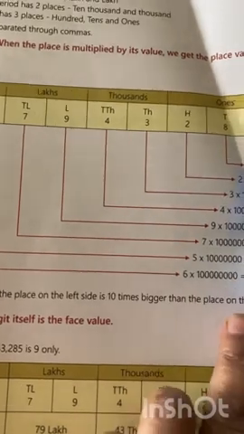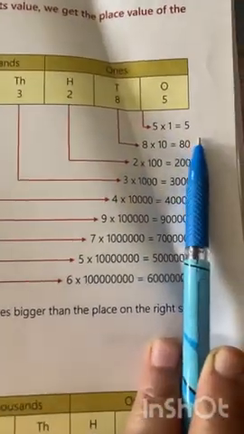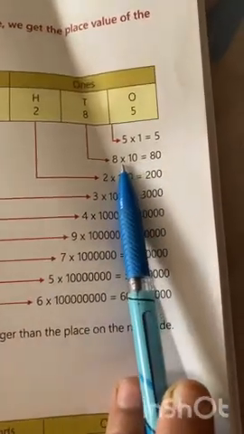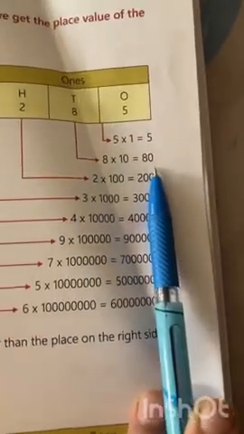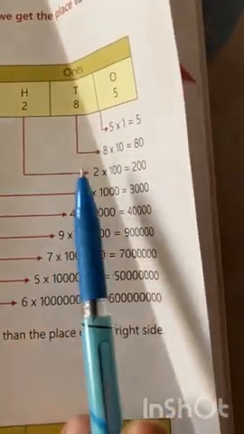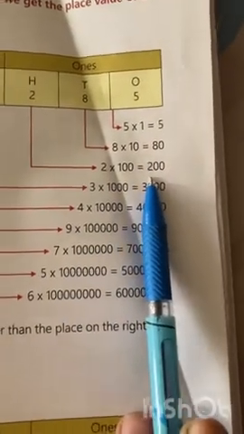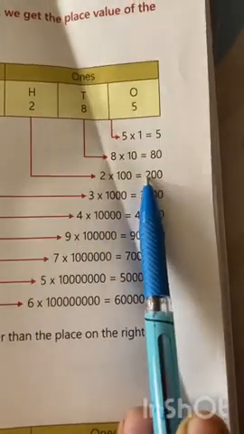Suppose 5 in the ones place. That means we have to multiply 5 with 1, which is 5. Again 8 in the tens place. That means we have to multiply 8 with 10. In this way we get 80. Then 2 in the hundreds place means we multiply 2 into 100, and we get the place value of 2 as 200.